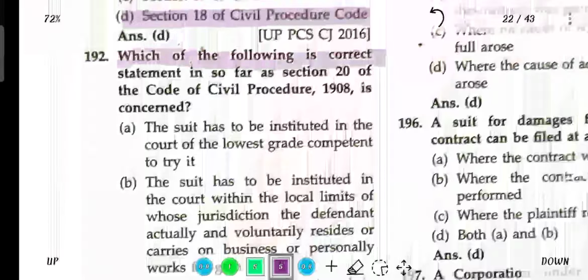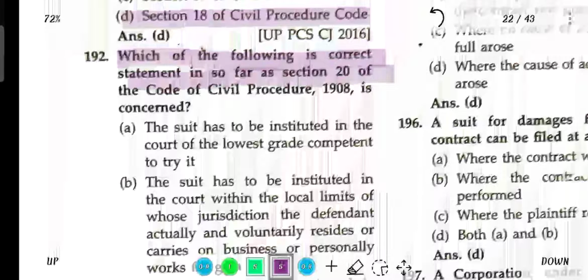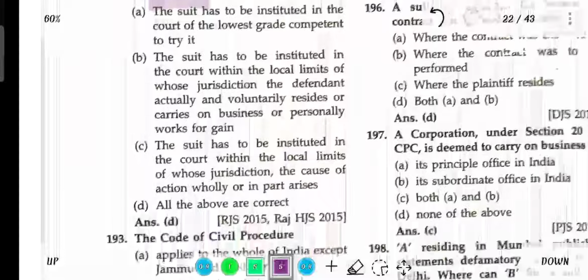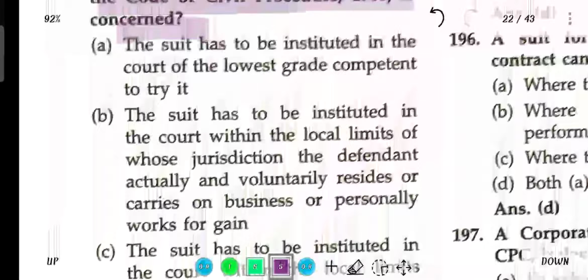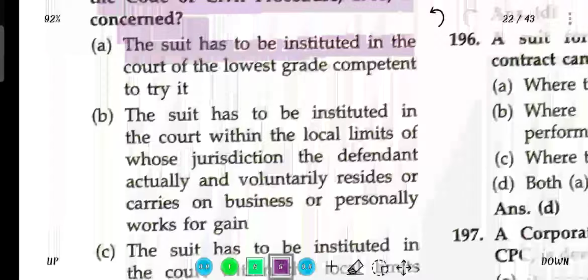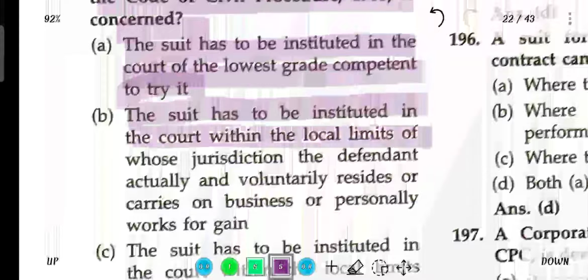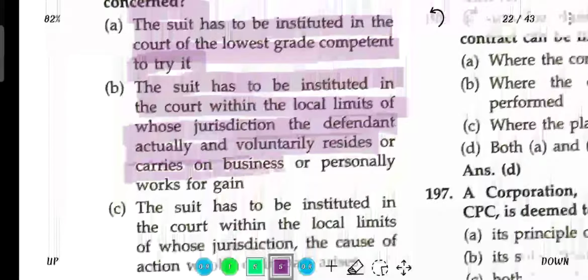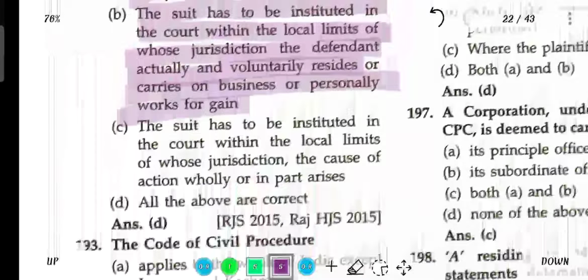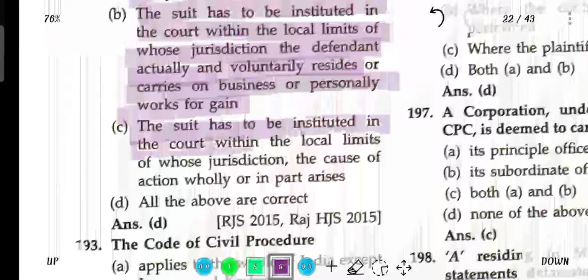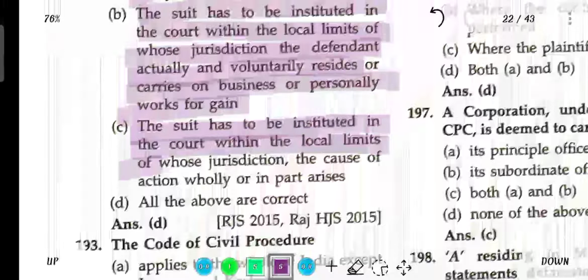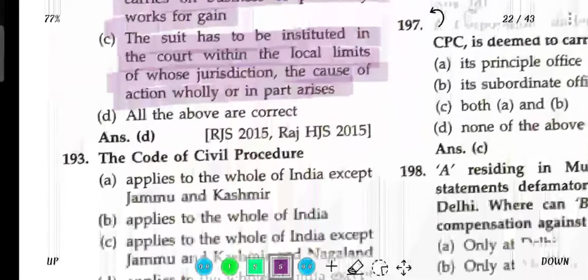Which one of the following is the correct statement so far as Section 20 of CPC is concerned? A suit has to be instituted in the court of lowest grade competent to try it. A suit has to be instituted in the court within the local limits of whose jurisdiction the defendant actually and voluntarily resides, carries on business or personally works for gain. A suit has to be instituted in a court within the local limits of whose jurisdiction the cause of action wholly or partly arises.